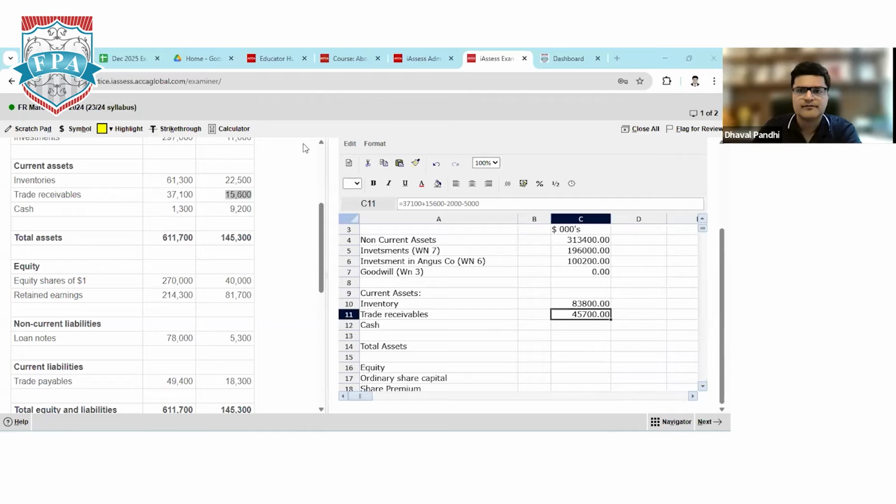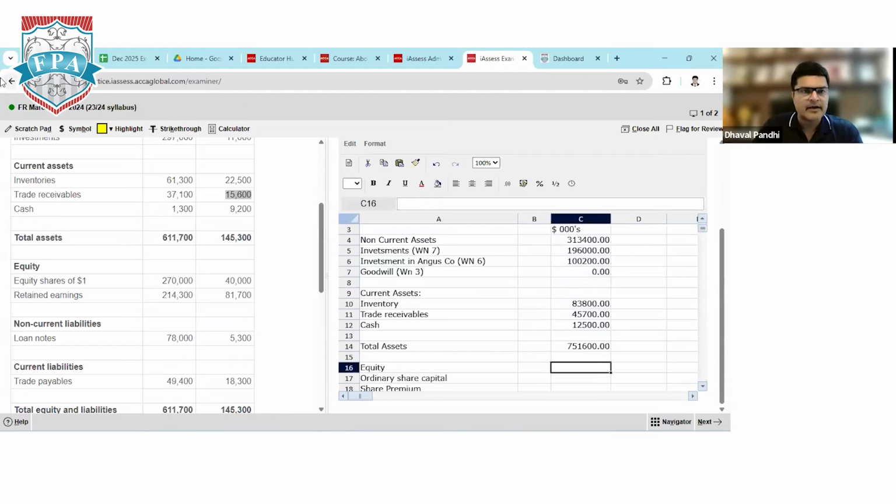Sure. In terms of cash, how much is the cash of the parent company? Parent company has cash of 1,300. Subsidiary has 9,200, plus there is a cash in transit of 2 million. So cash will increase by 2 million further. So the total assets becomes 7,51,600.